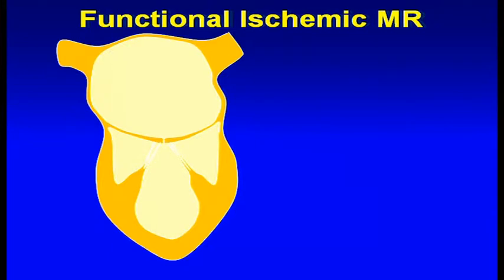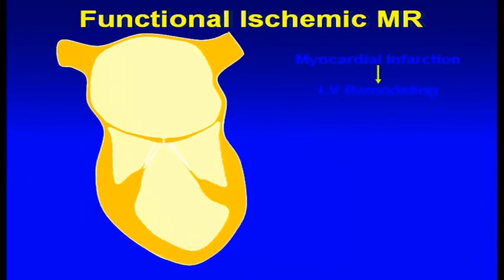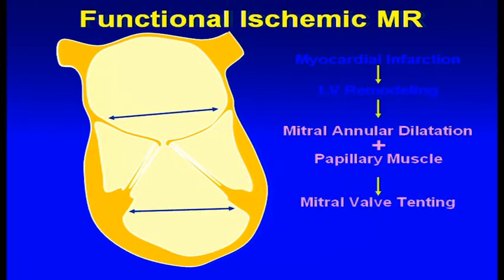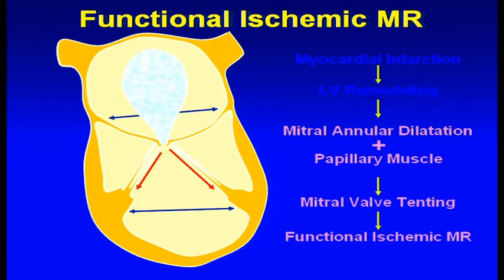This is a cartoon which will tell you how functional ischemic MR happens. There's a place where you get a myocardial infarction. The moment you get a myocardial infarction, there is an LV which keeps ballooning up. This ballooned up LV leads to mitral annular dilatation. The papillary muscles keep getting stretched, and there is mitral valve tenting leading to functional ischemic MR. These are the ones which, if need be, are to be treated.